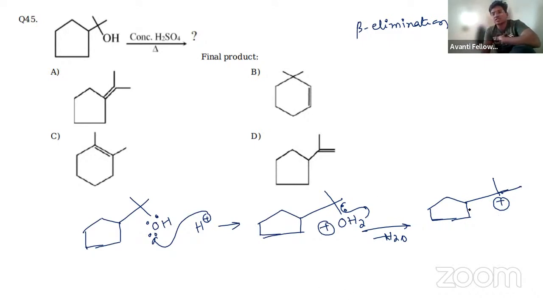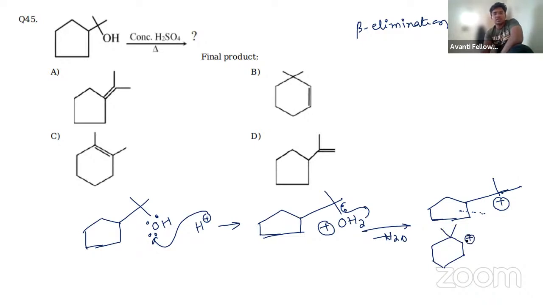So ring expansion will be: break this bond here, and take this one here. That means you will have a 6-membered ring, like this, with a positive charge.